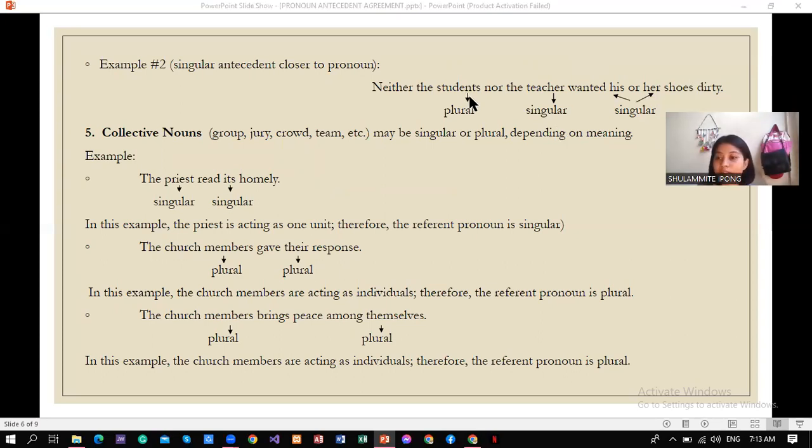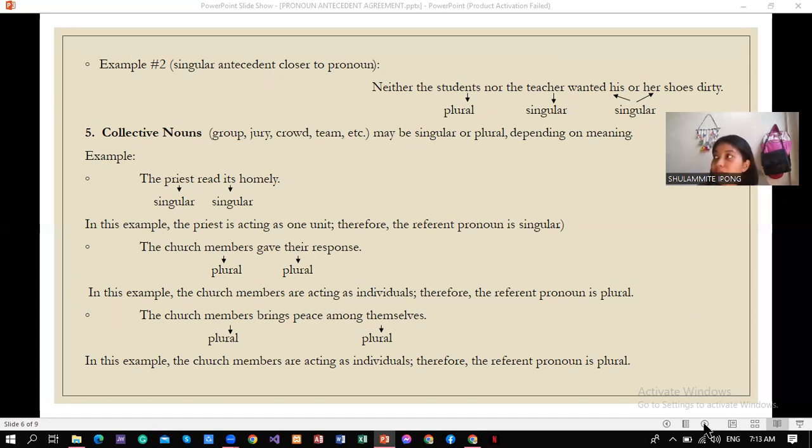So the students here is plural. Take note of the arrangement of the sentence. The teacher here is singular, but the teacher is closer to the pronoun. So we are going to use a singular antecedent, which is his or her.